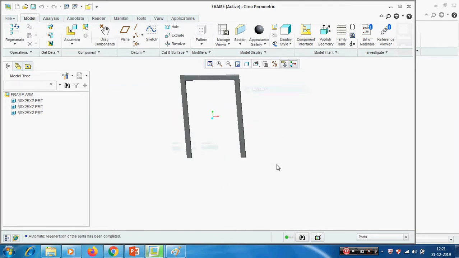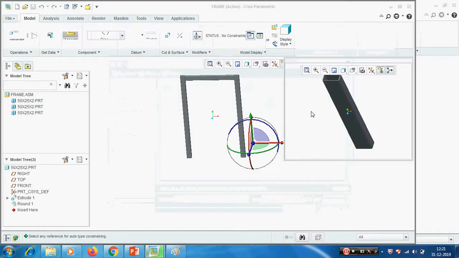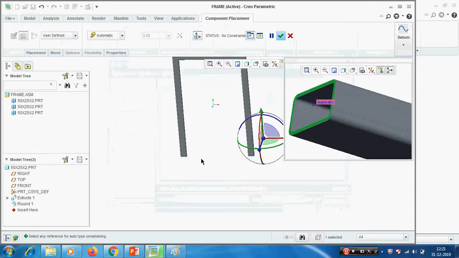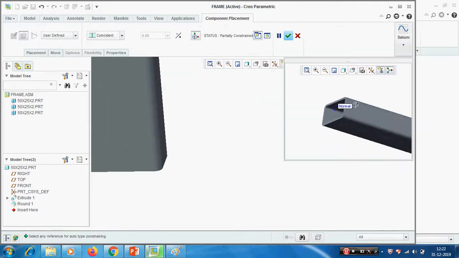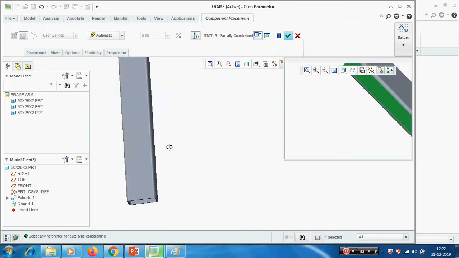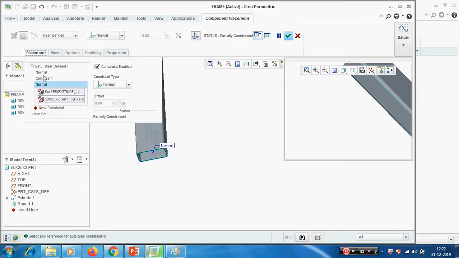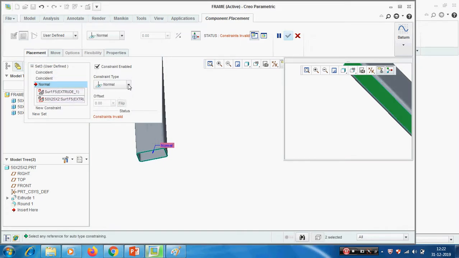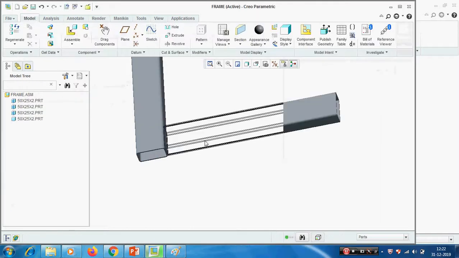Then the bottom one, I am using the same component, assembling in a similar way. This surface must be coincident with this one, and this one with this one, and the bottom one with the bottom one. Placement, first one is coincident, third one is also coincident, flip, go OK.